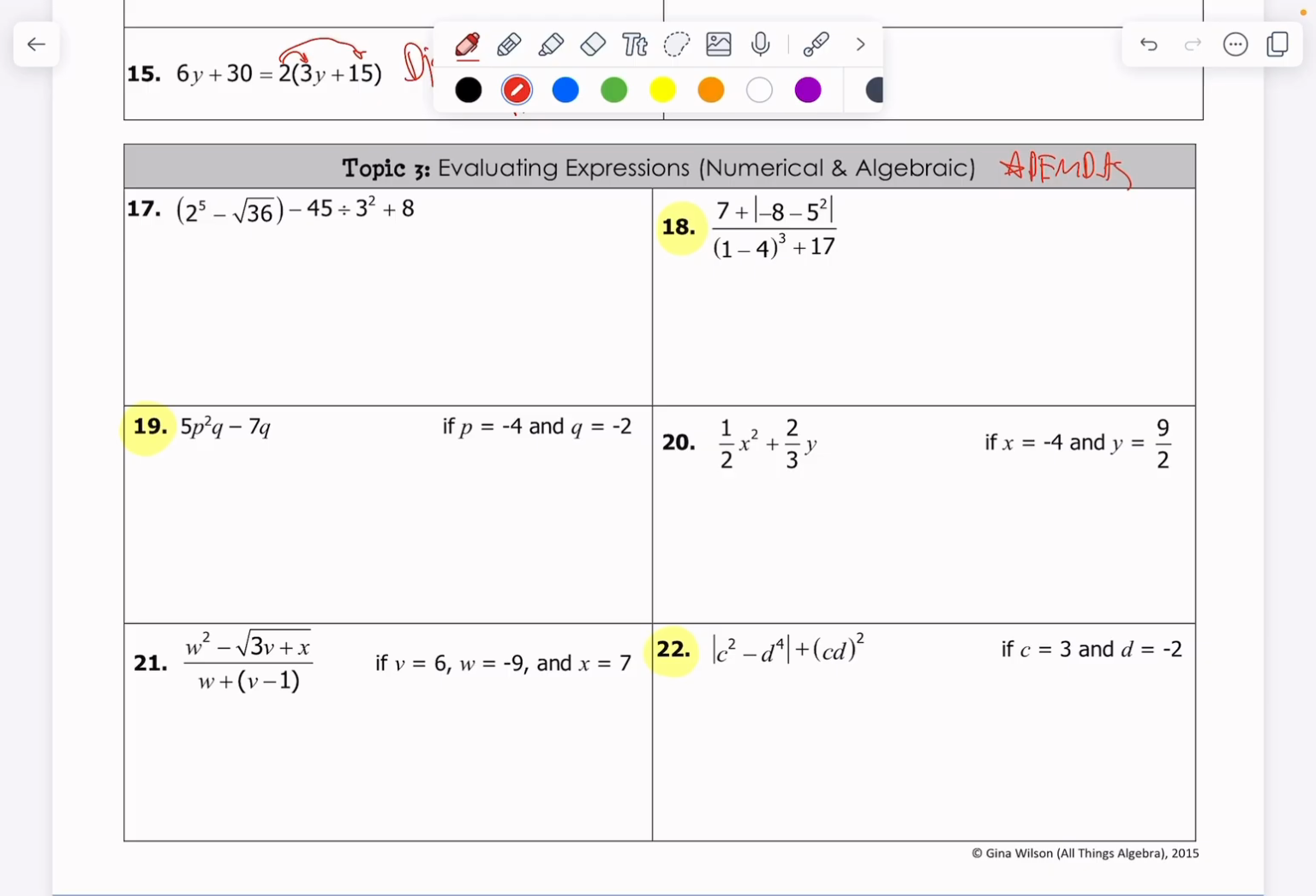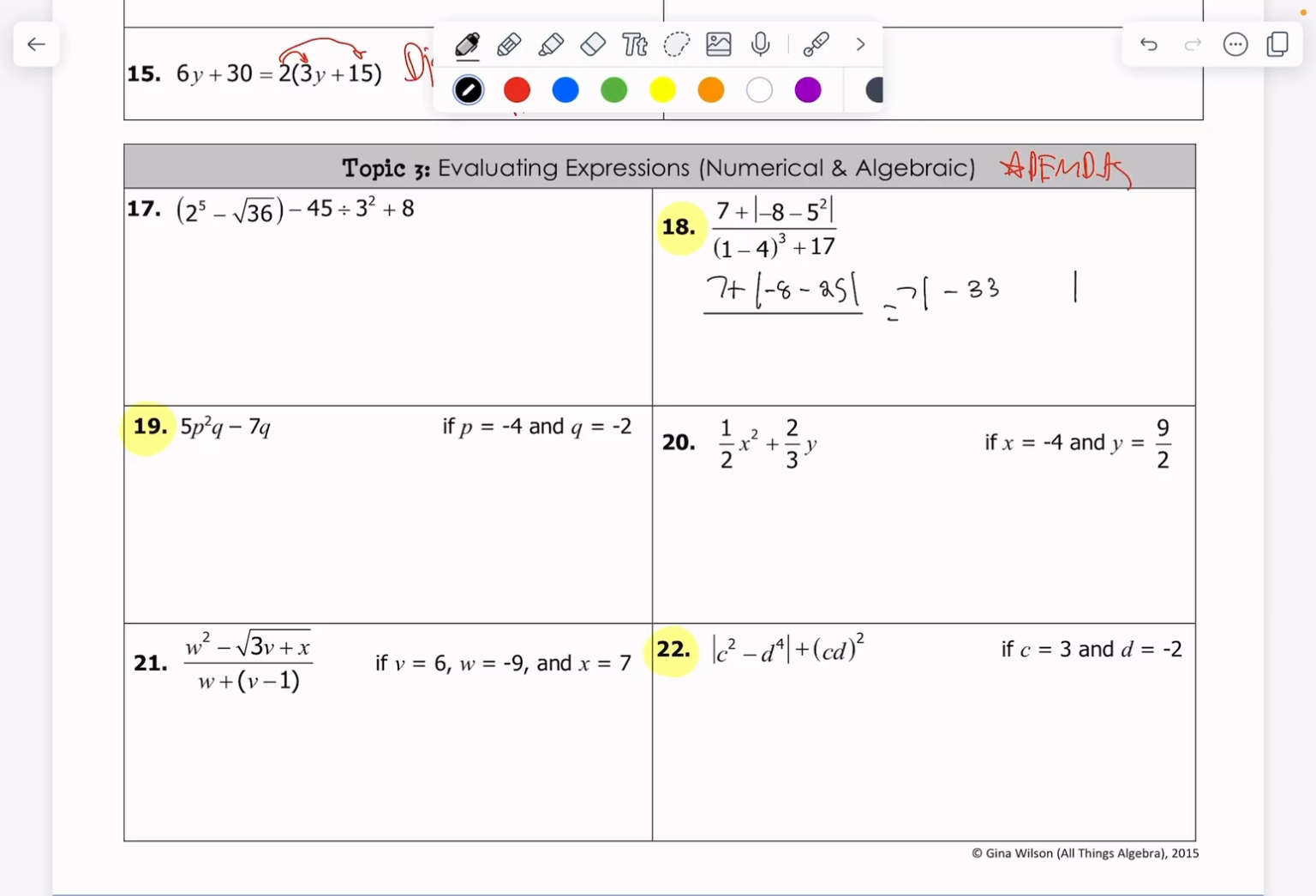So starting off with this first one, let's focus on the numerator first and then move to the denominator. So 7 plus the absolute value of negative 8 minus negative 5 squared. So that 5 squared evaluates to a 25, exponent first, and that's being subtracted from negative 8. Well, that entire thing evaluates to negative 25 minus 8, which is a negative 33.